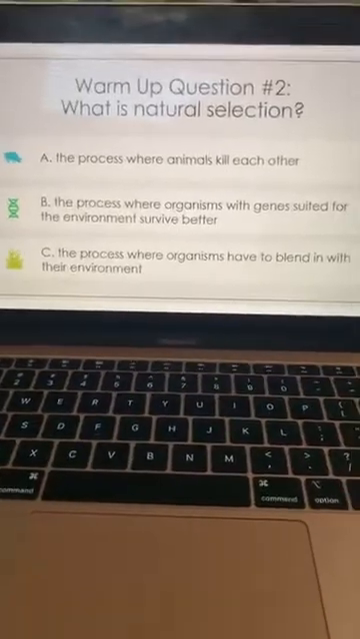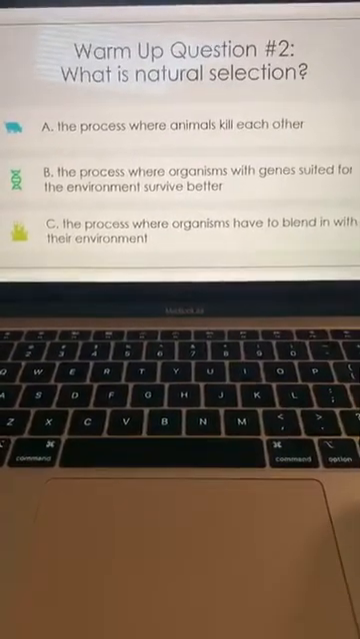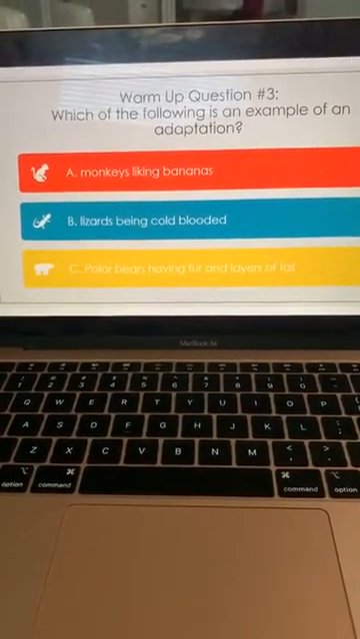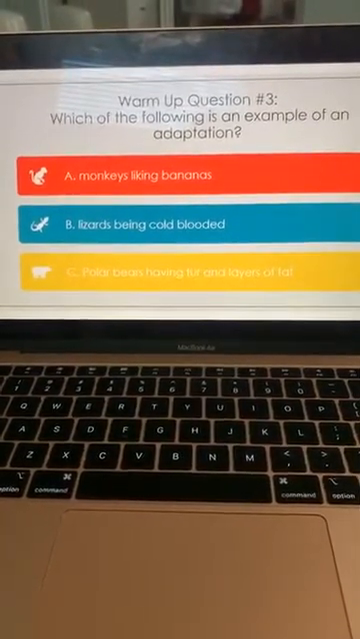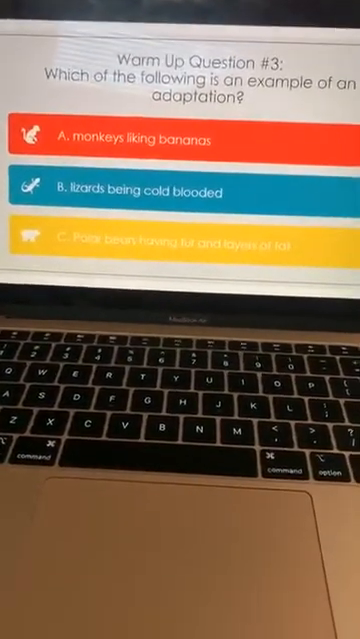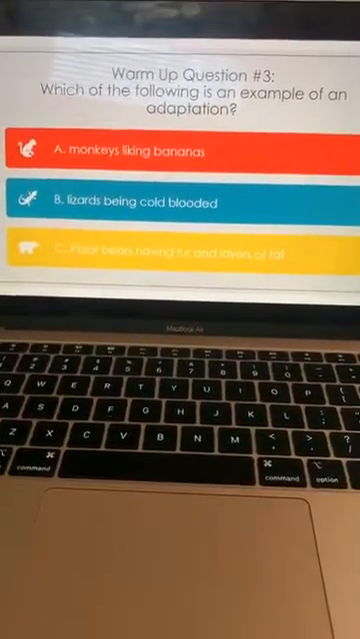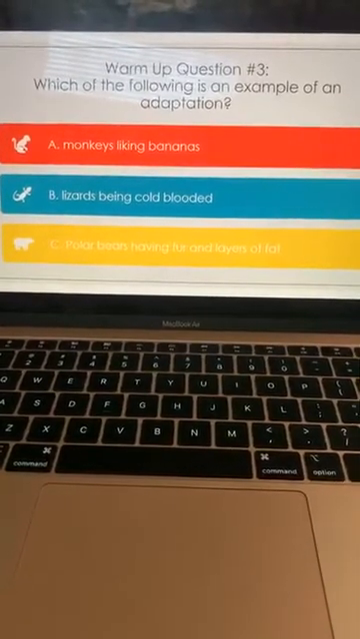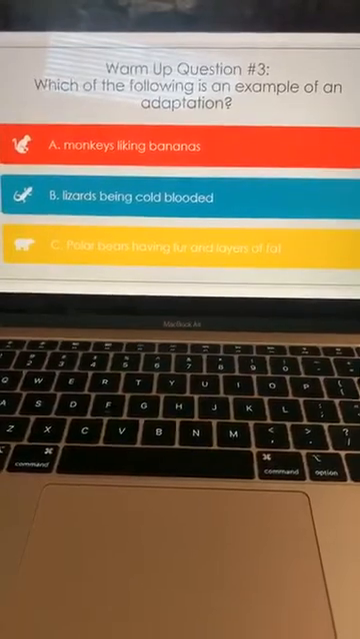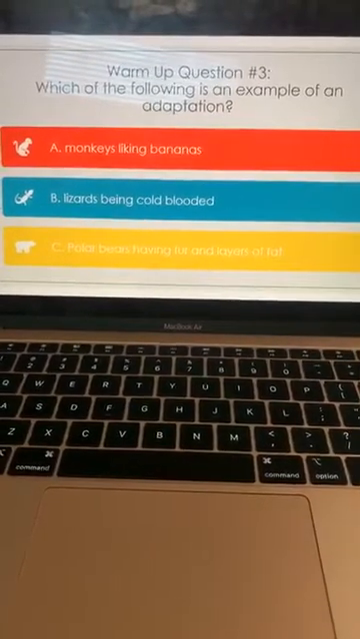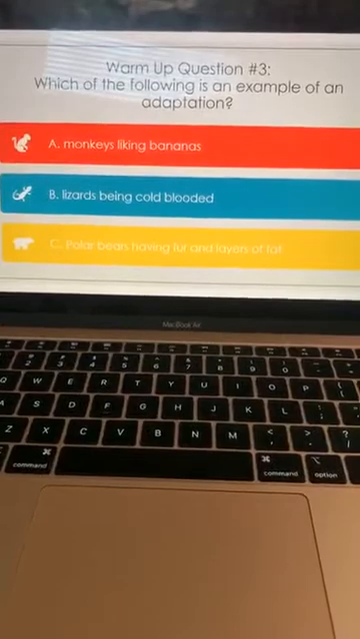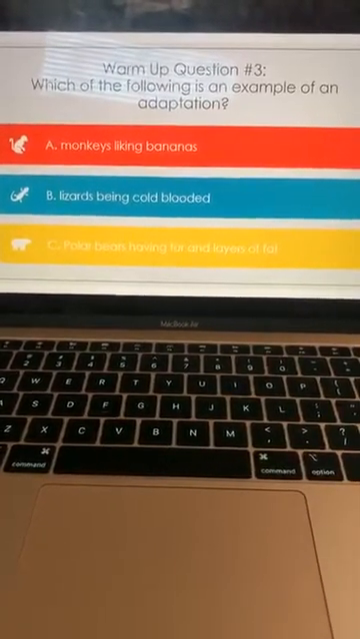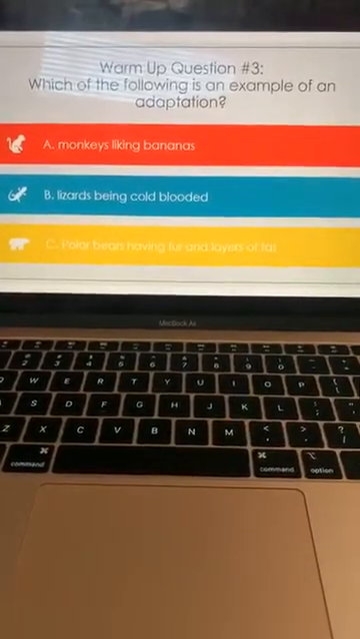All right, moving on to the last warm-up question. Question number 3: Which of the following is an example of an adaptation? A, monkeys liking bananas, B, lizards being cold-blooded, or C, polar bears having fur and layers of fat? Which of the following is an adaptation?